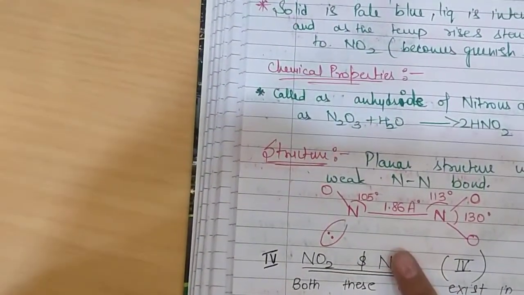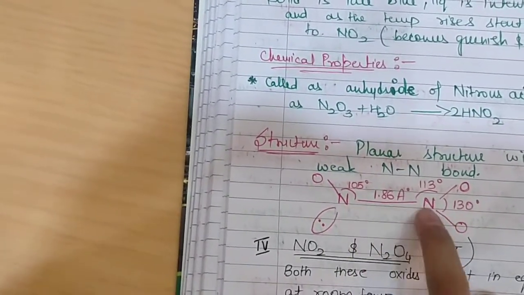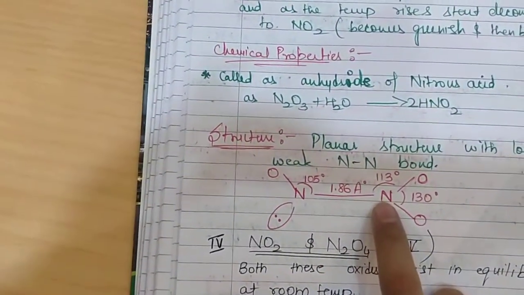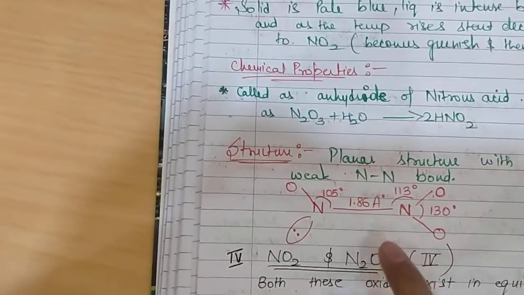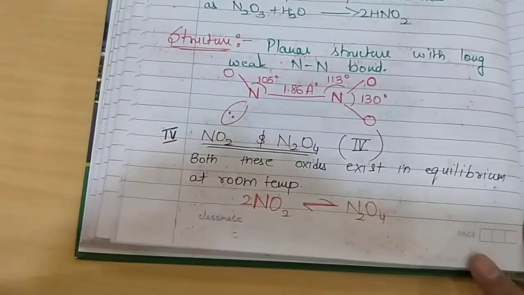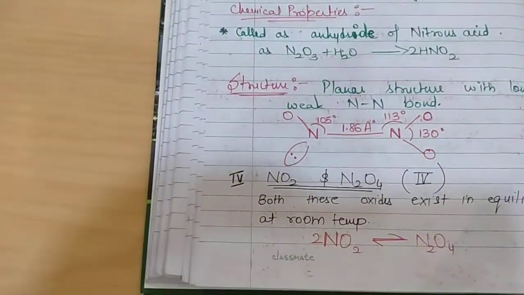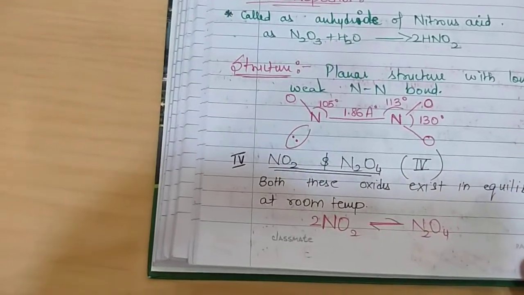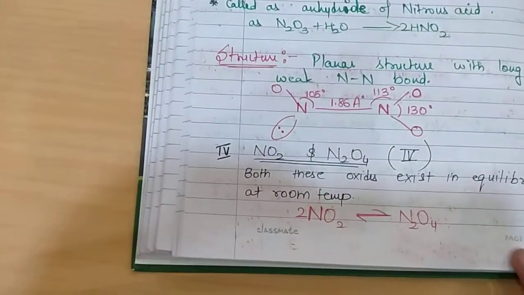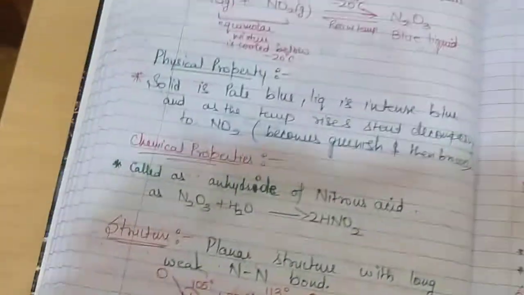This is its structure. It has a planar structure with a long NN bond. The NN bond is comparatively long here. This is the structure of N2O3. Now coming to the next oxides, that is NO2 and N2O4. Here nitrogen is in the +4 oxidation state. Both these oxides exist in equilibrium at room temperature. NO2 and N2O4 exist at equilibrium at room temperature.